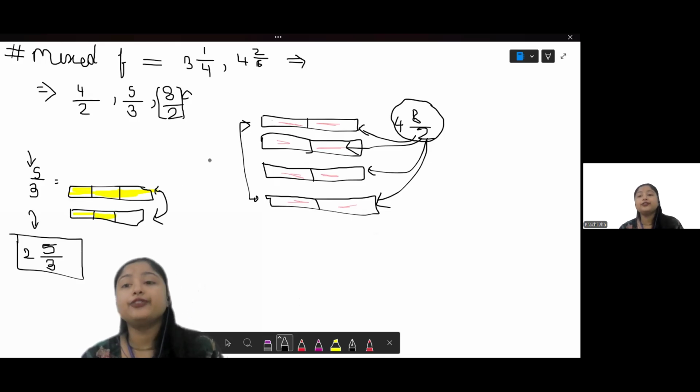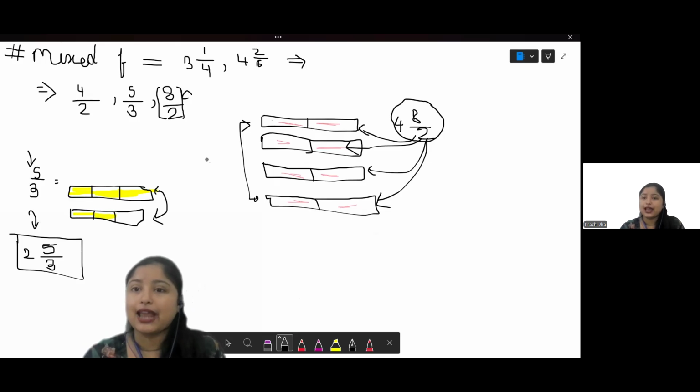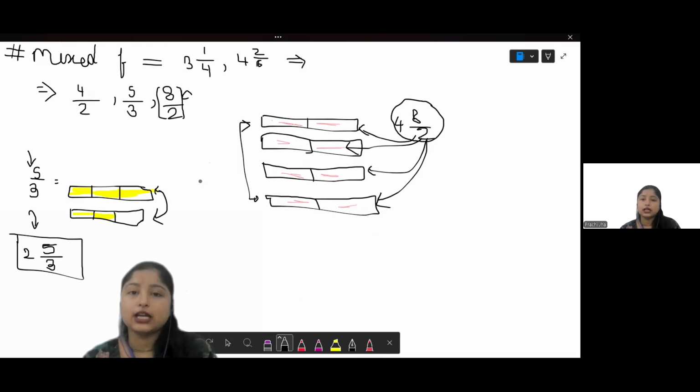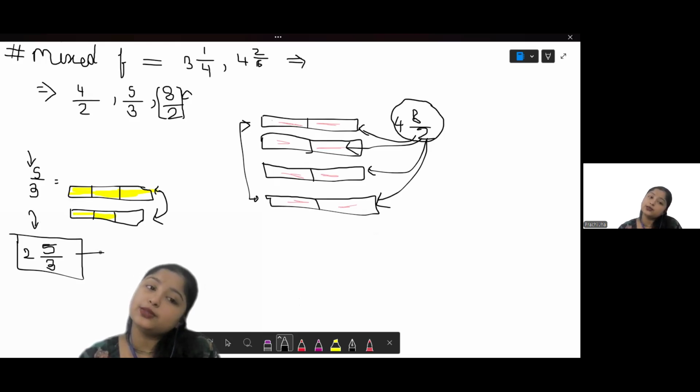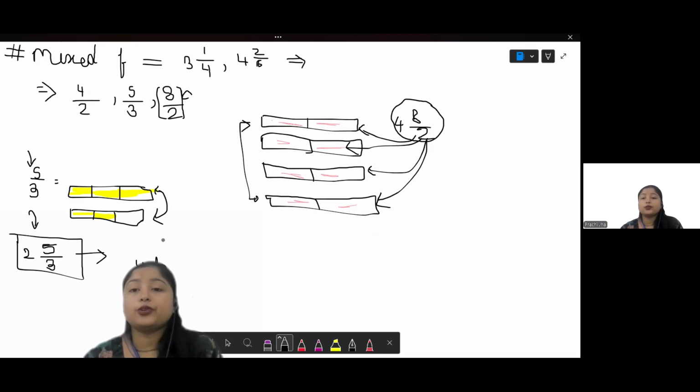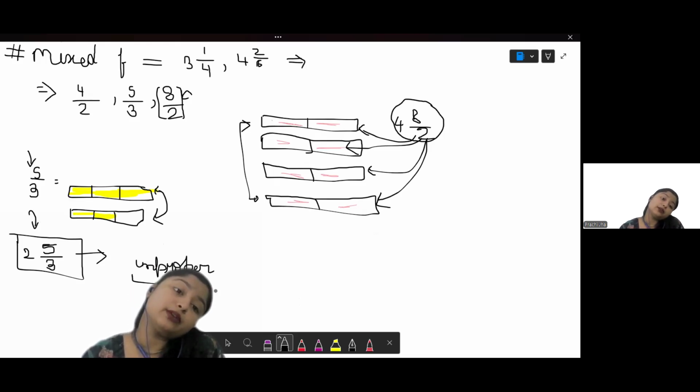Now, there are different ways to solve a mixed fraction as well that we are going to discuss in the next part. Also, we can convert a mixed fraction into an improper fraction again. And how can we do that? We will be making another video in which we'll discuss how to convert a mixed fraction back to an improper fraction, right?